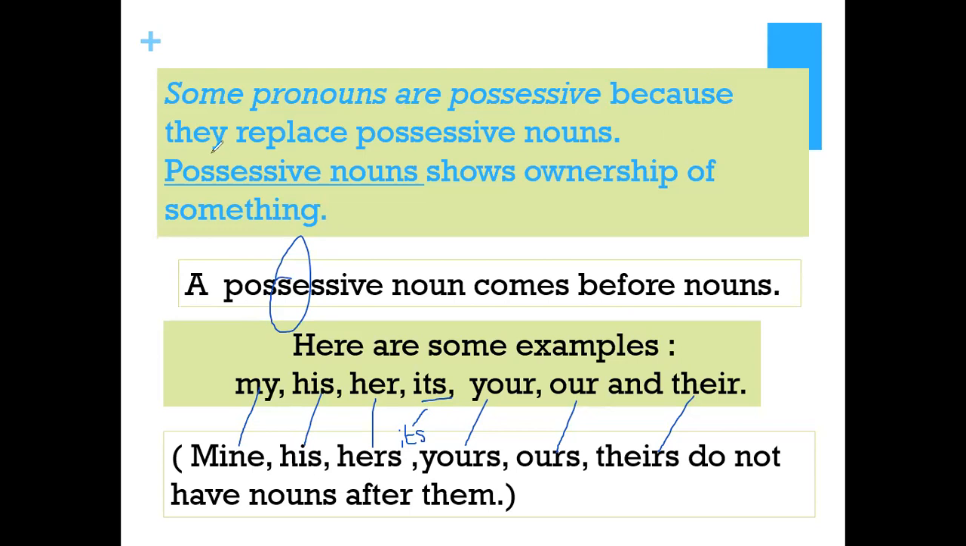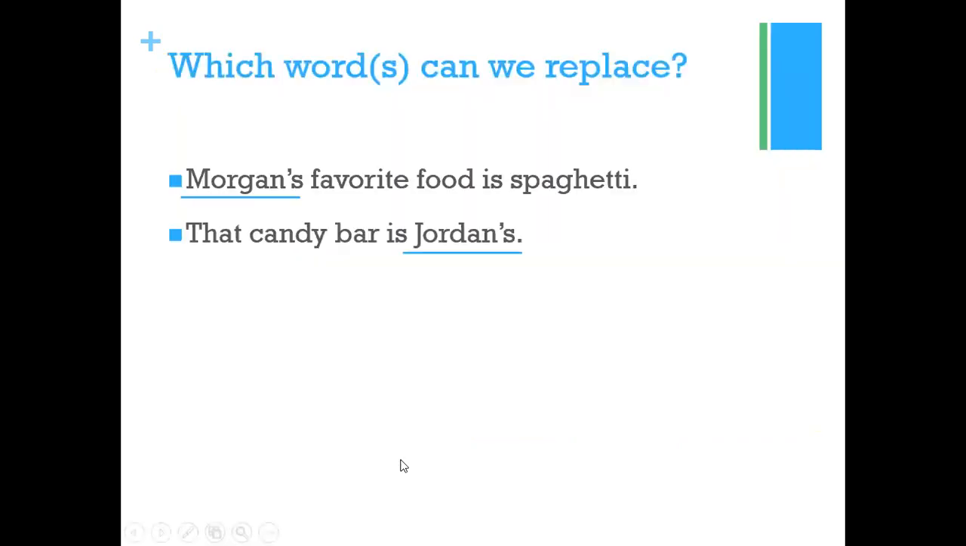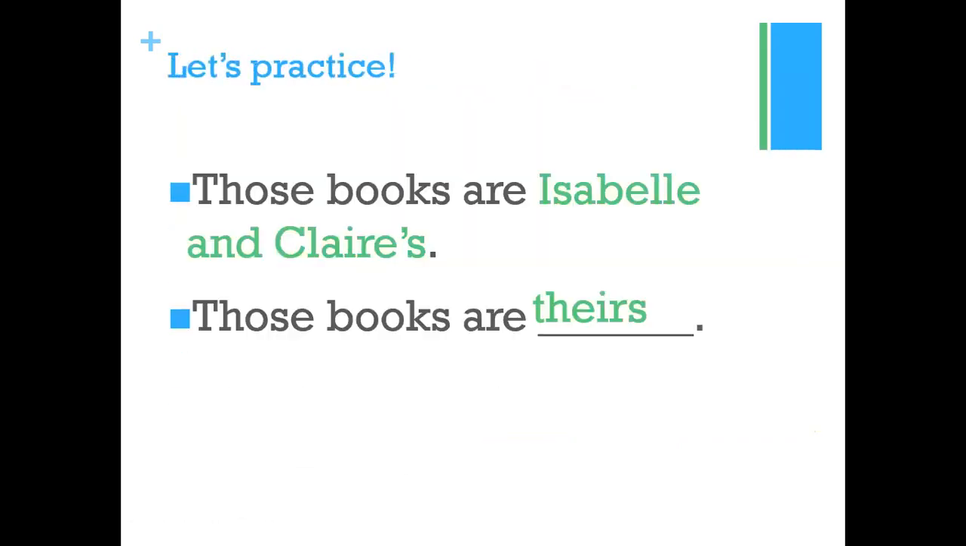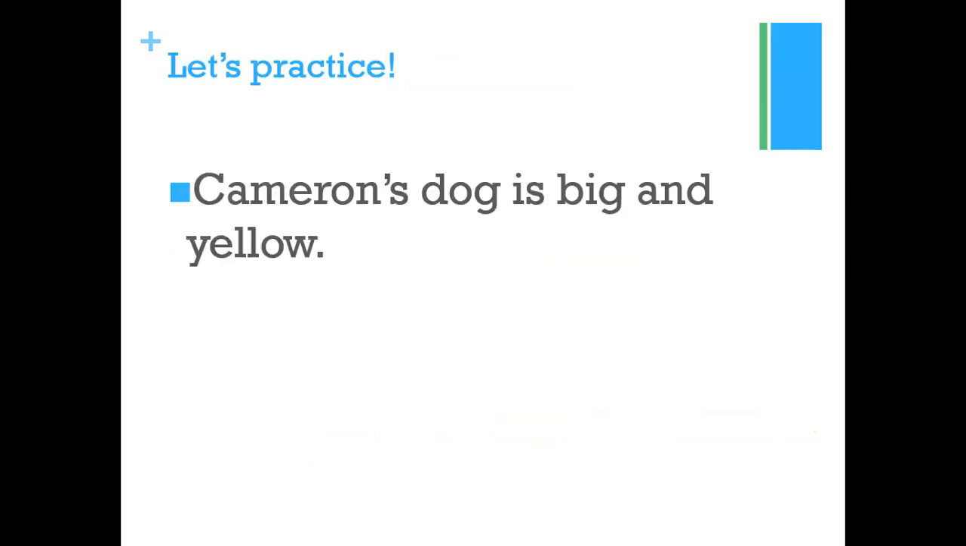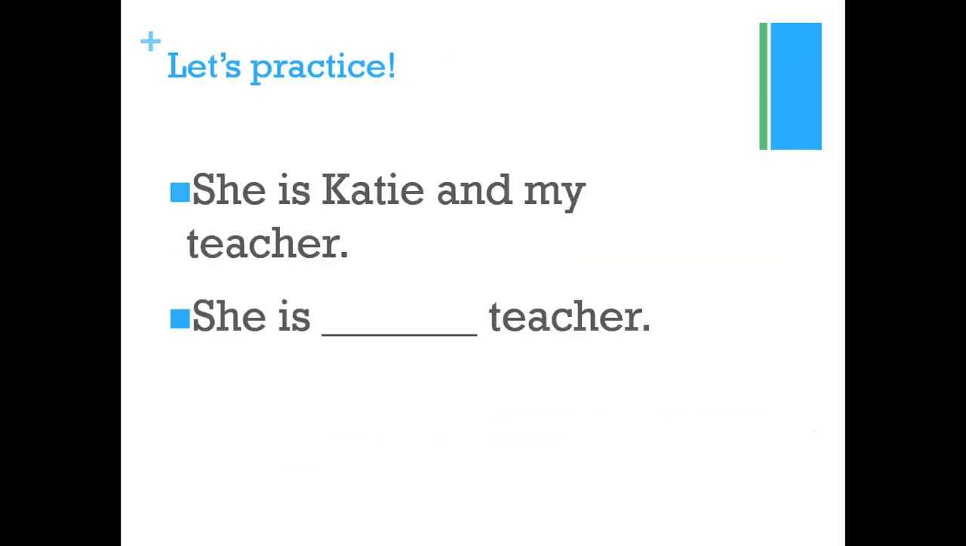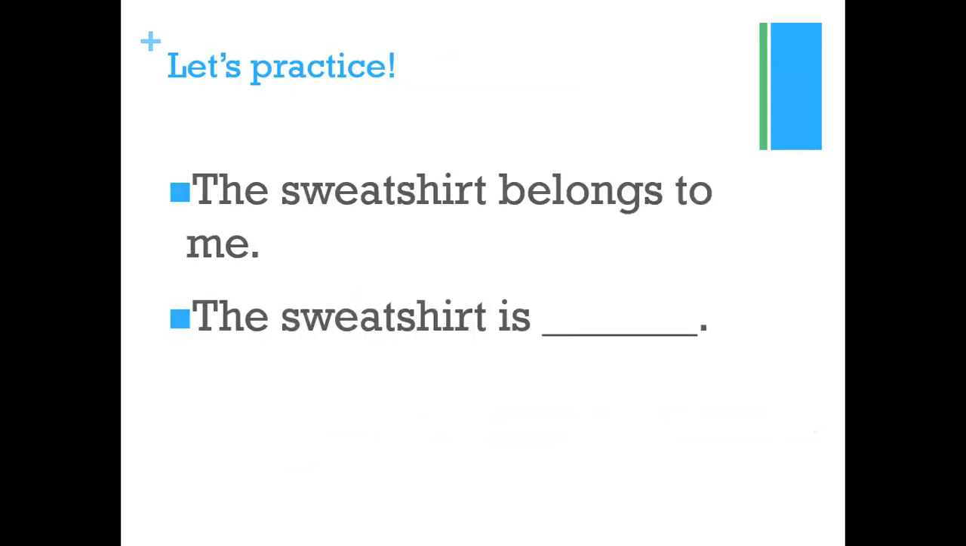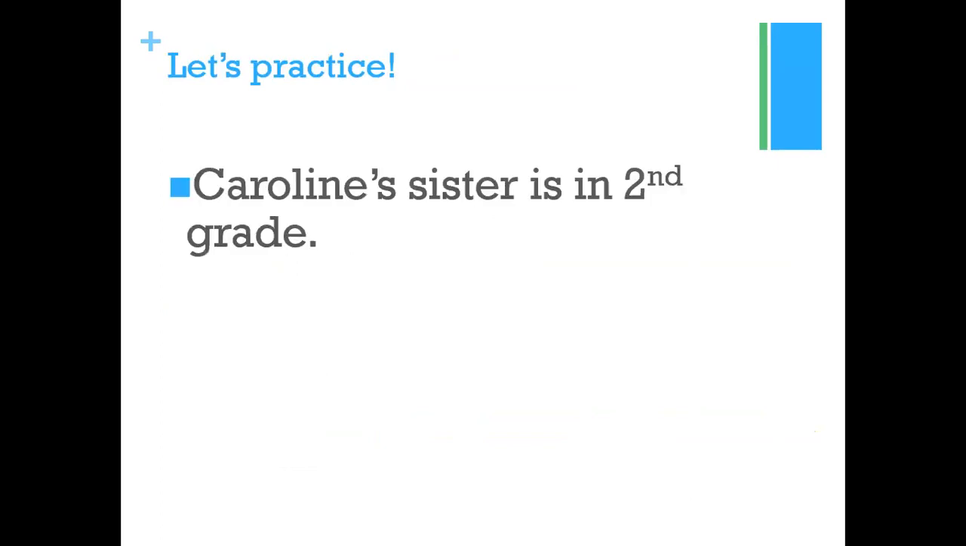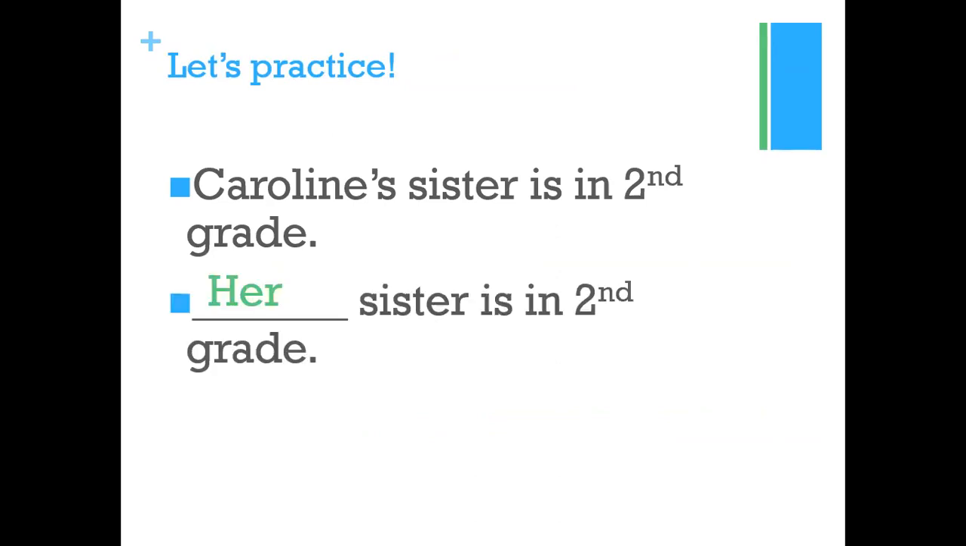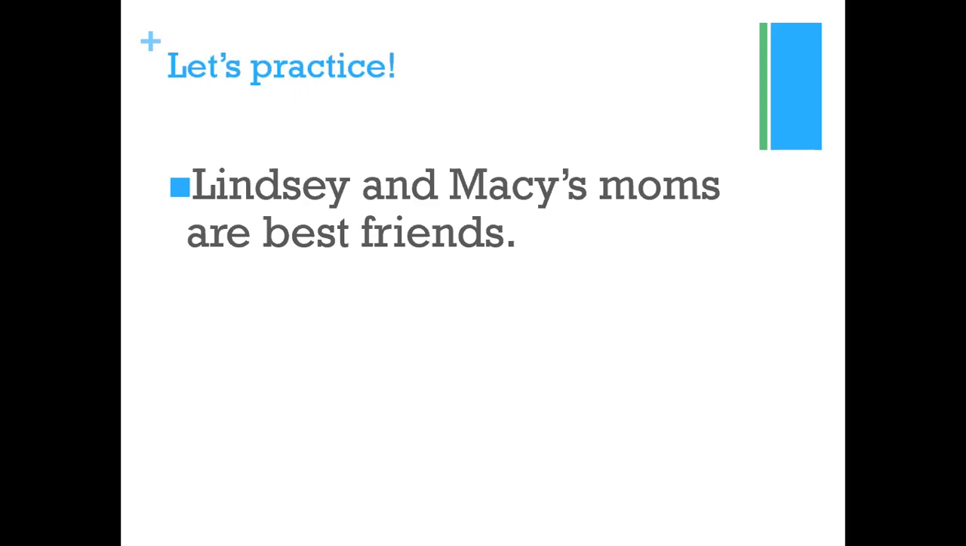Now I'm going back to the practice, right? So this practice is important because I want you guys to actually experience it. She is Katie and my teacher. She is our teacher. The sweatshirt belongs to me. The sweatshirt is mine. Yes. Caroline's sister is in second grade. Okay, Caroline's will become her.